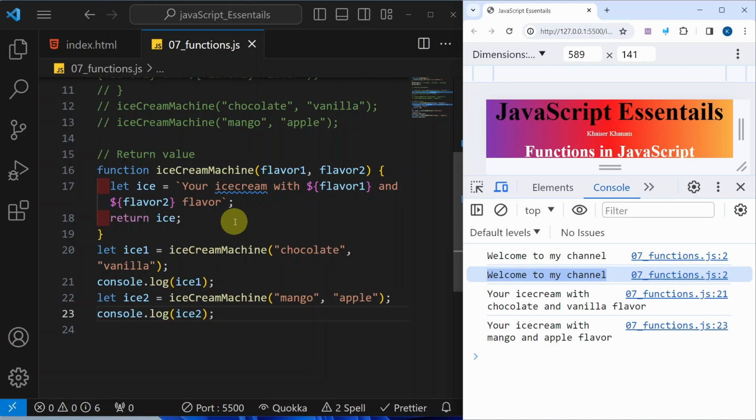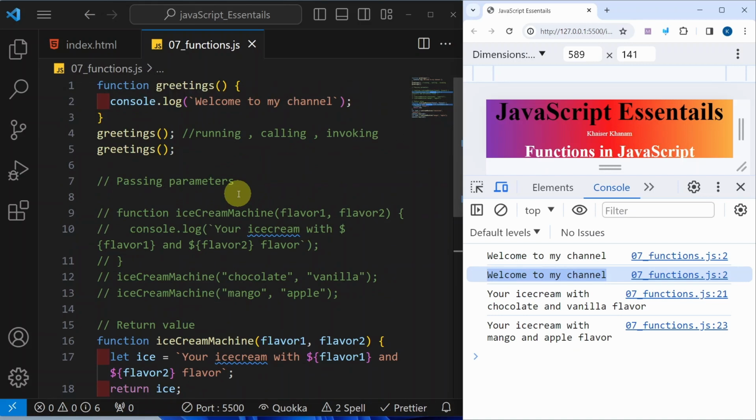Next lecture, we will understand more about functions. We have seen function declaration. In the next lecture, we will see how to use function expression.